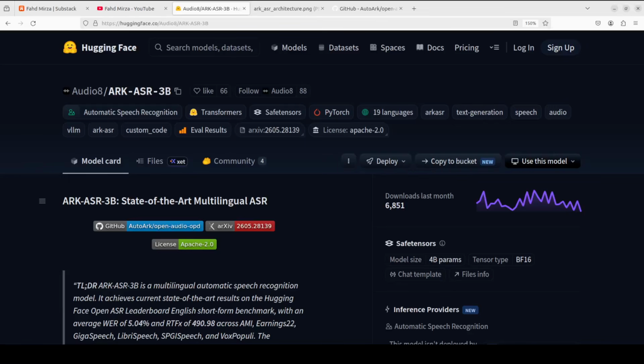ARK-ASR is a speech-to-text model that converts spoken audio into written transcripts. The bigger 3 billion version currently sits at the top of a major public leaderboard for English transcription, getting only about 5% of words wrong on average across tough real world tests like recorded meetings, earning calls, and audiobooks.